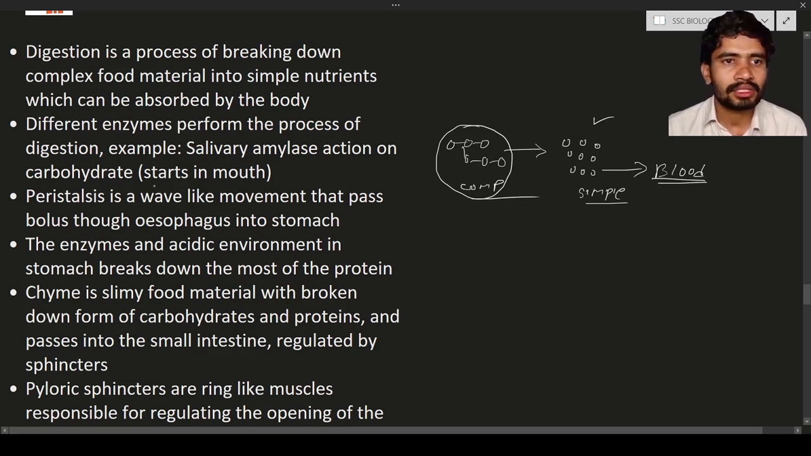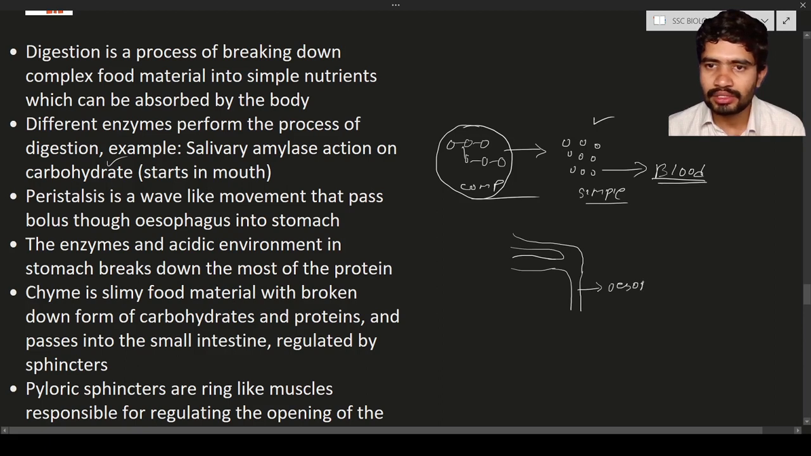So the digestion starts in the mouth. The breakdown of the starch molecules into simple molecules like glucose is going to start in the mouth. So peristalsis is seen in the esophagus. Let us consider this is the mouth and this is the nasal cavity. The mouth leads to a tube-like structure that is known as the esophagus.